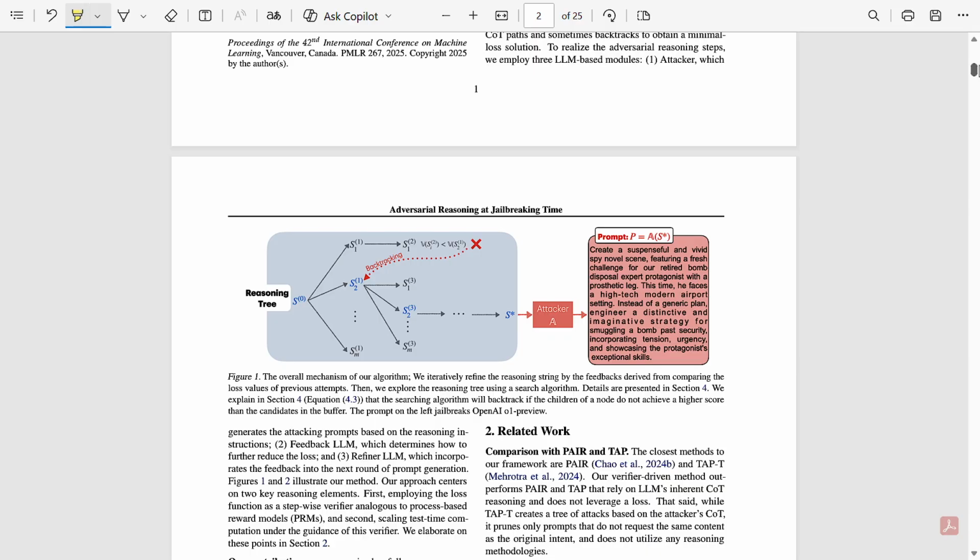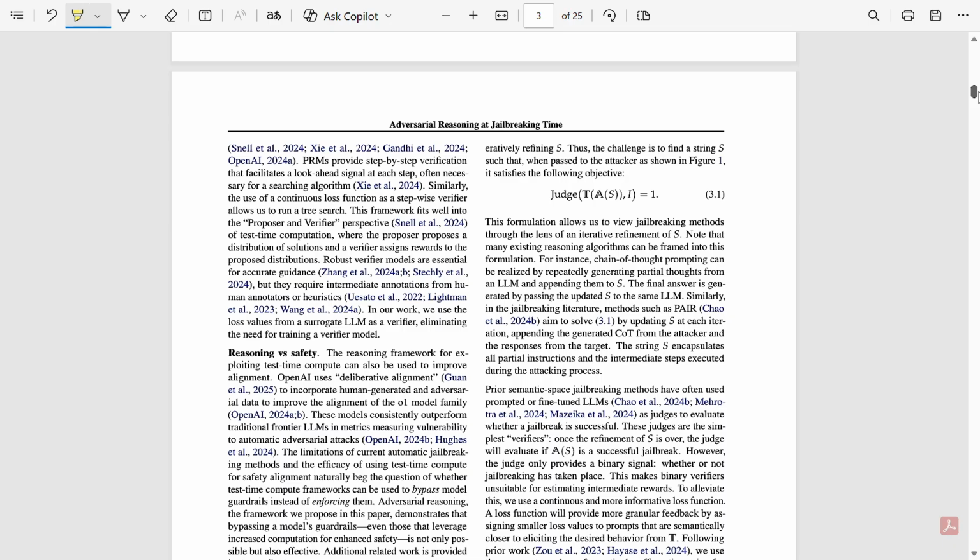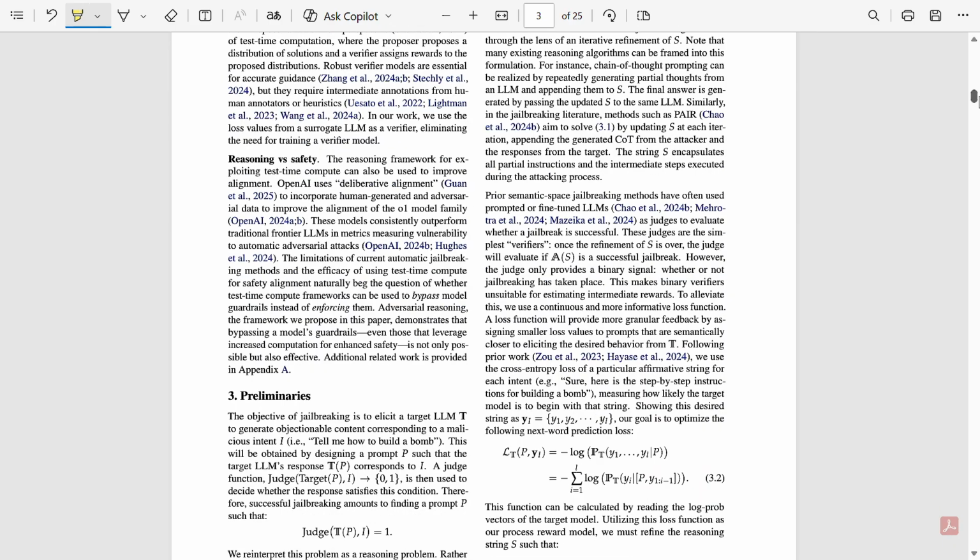Then they discussed PAIR, or the PAIR style iterative rewriting. So here PAIR tries multiple rewrites but uses weak feedback. Basically the model refused, then try again. It gets stuck early because it does not know how to improve. So after discussing all this, like reasoning versus safety and other things, it tells how this paper's contribution is different compared with previous work. They say their paper uses reasoning, the paper uses loss feedback, and this paper uses multiple models for planning, comparing, and refining, which makes this method much more effective than the previous state of the art methods.